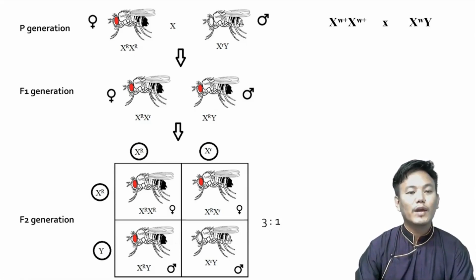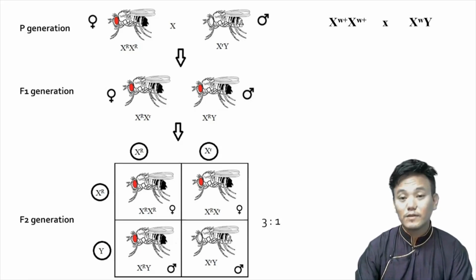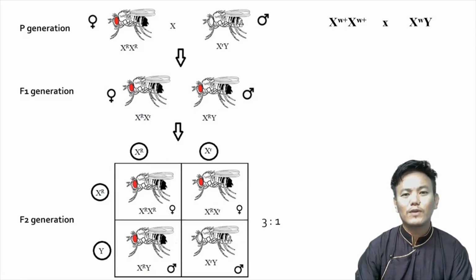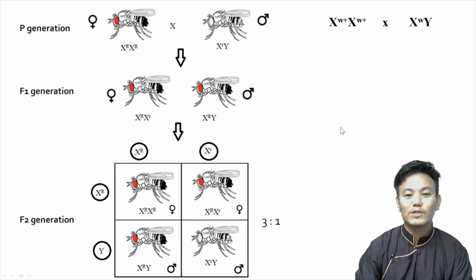With this monohybrid cross, Morgan was able to confirm the chromosomal theory of inheritance. I hope you understood how he was able to do that. Now let's move on to the main topic of this video, linkage and recombination. Like I said before, linkage and recombination were observed by Morgan. How did he observe that?